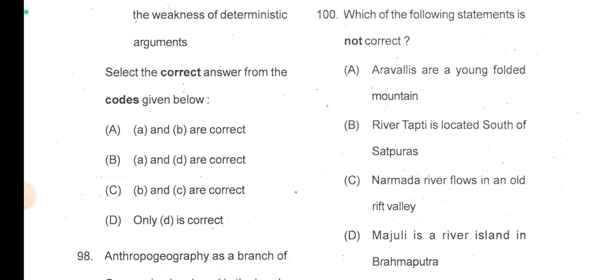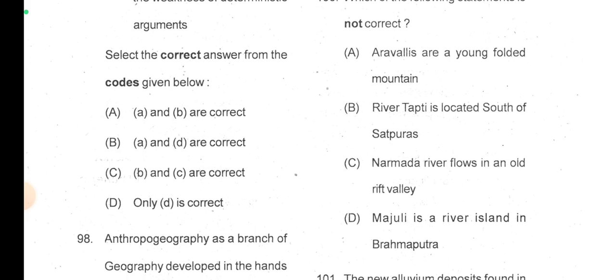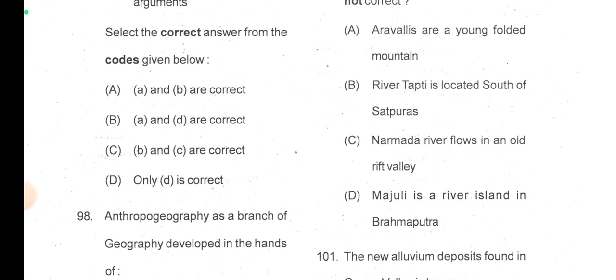Which of the following statements is not correct? Aravallis are young folded mountains. No, this is an old folded mountain. So that is not correct. River Tapti is located south of Satpura. Yes. Narmada river flows in an old rift valley. Narmada river can be old rift valley. Yes. Majuli is a river island in Brahmaputra.